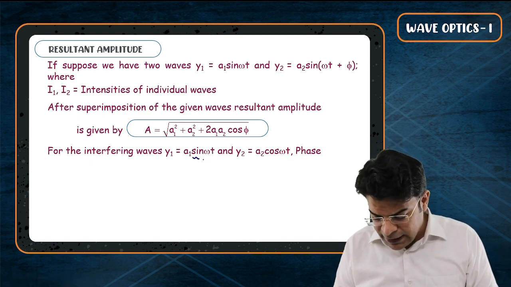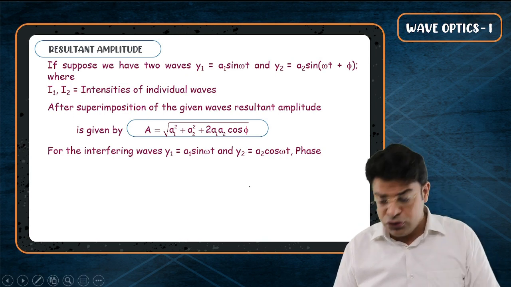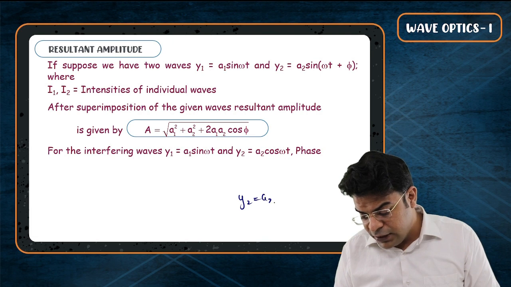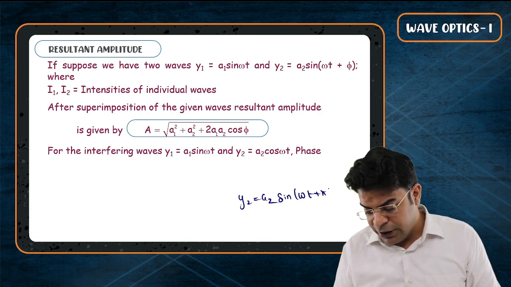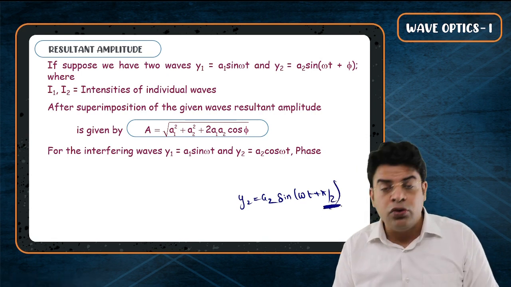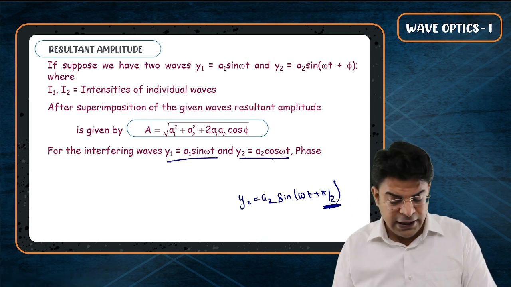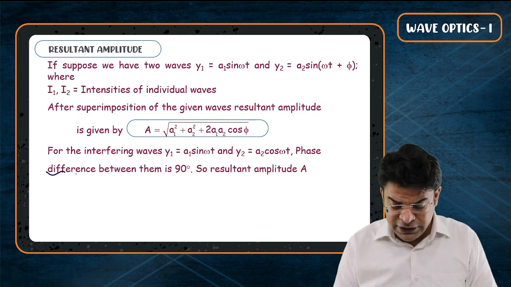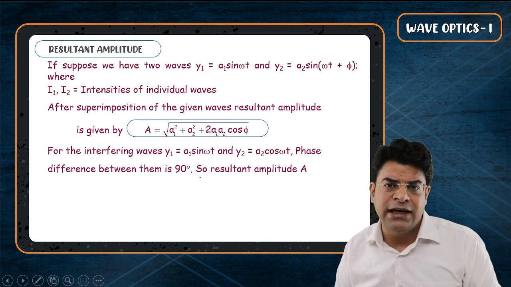So one is sine and one is cos. Rather than thinking of a2 cos omega t, you should think of y2 as a2 sin(omega t + pi by 2). Hence, there is a phase difference of pi by 2 between the two disturbances. So you will say that the phase difference between them is 90 degrees, not 0. One is sine, one is cos, the phase difference is 90 degrees.